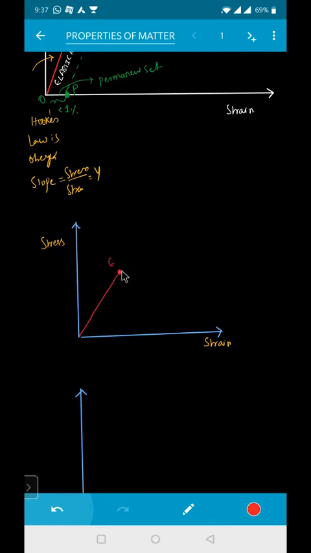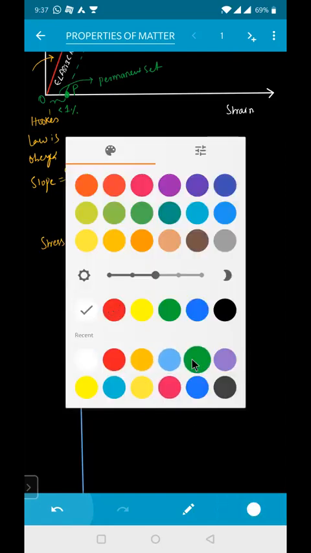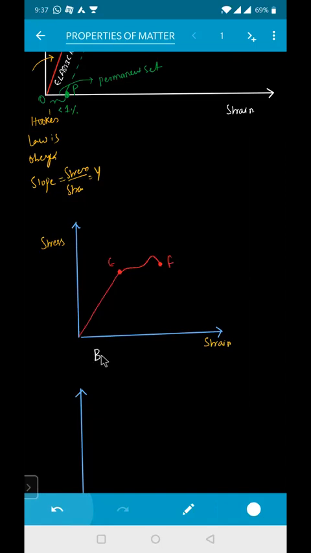And if the graph is something like this, this is your F. Such type of metals are called as what? Brittle. Such type of materials are called as brittle.